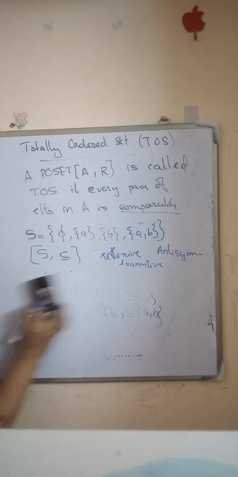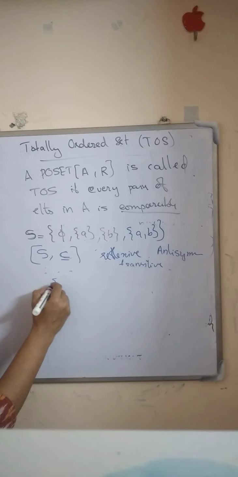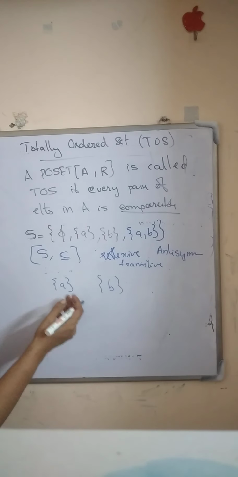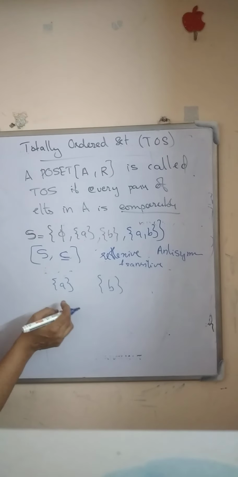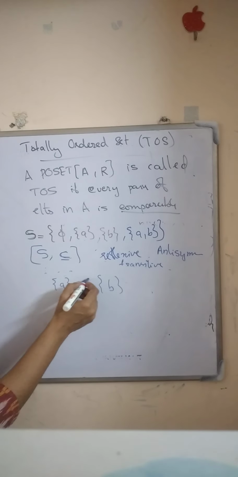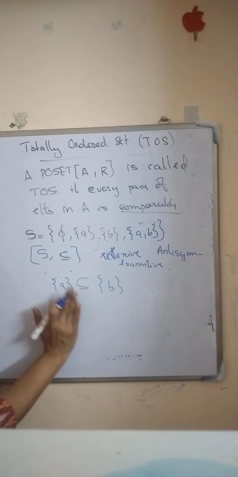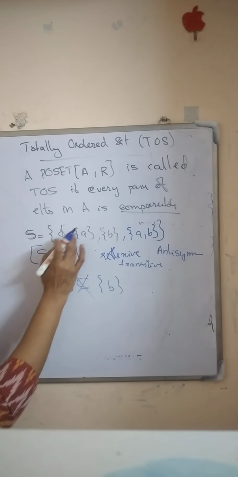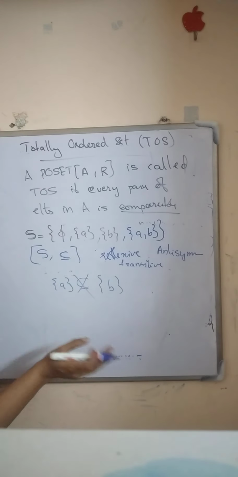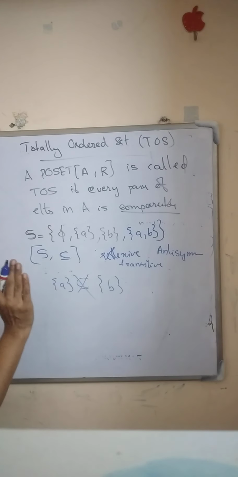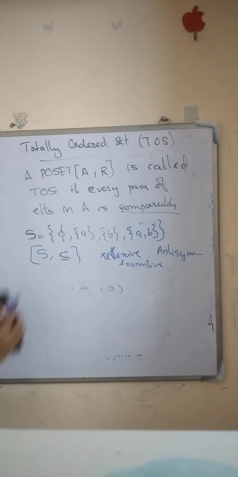But if we choose set A and set B, we cannot compare them with the inclusion operation. Set A is not a subset of B, so we cannot compare them with the relation inclusion. So not all the elements in this set are comparable. Therefore this poset is not a totally ordered set. This is a poset but it is not a totally ordered set.